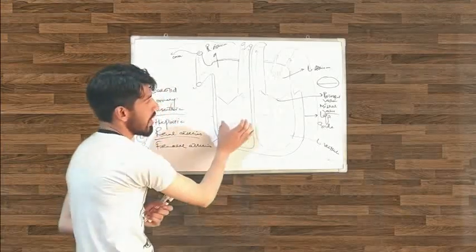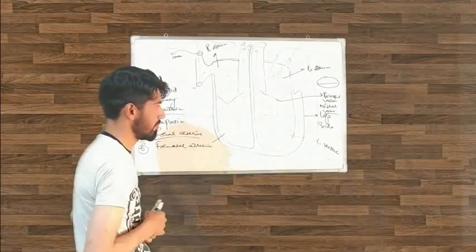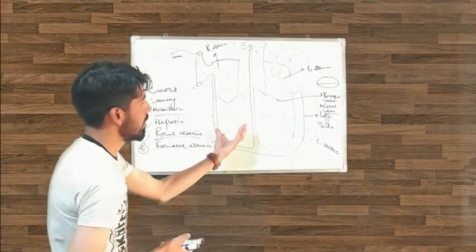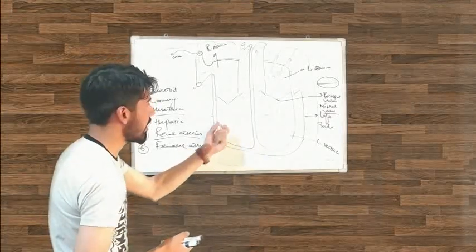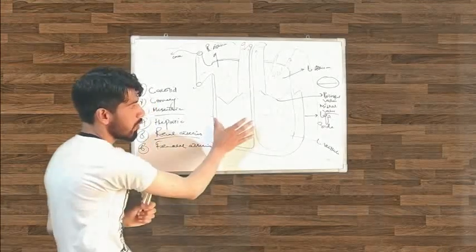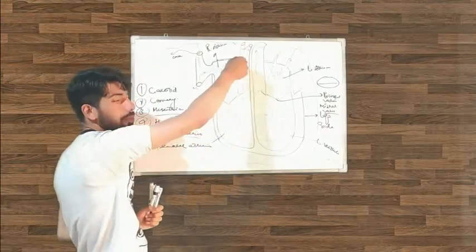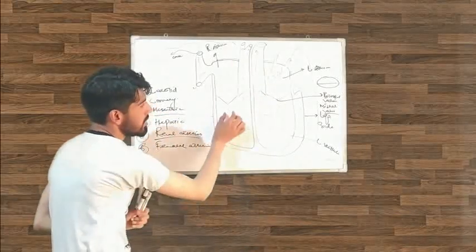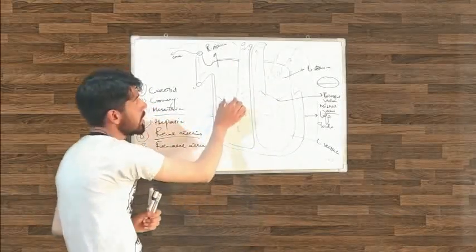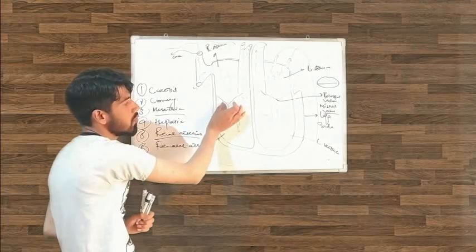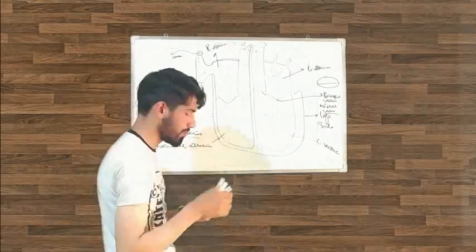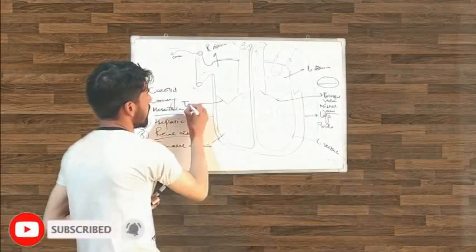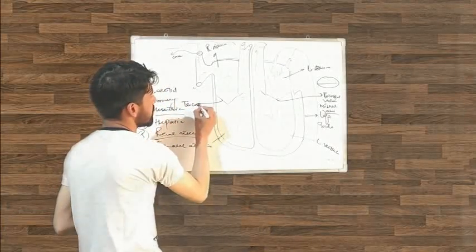Same case happens here in this right side of the heart. So when this right ventricle contracts, the blood flows from this pulmonary tract to the pulmonary arteries. That time this valve will be closed. It's also called, this valve is called the tricuspid valve.